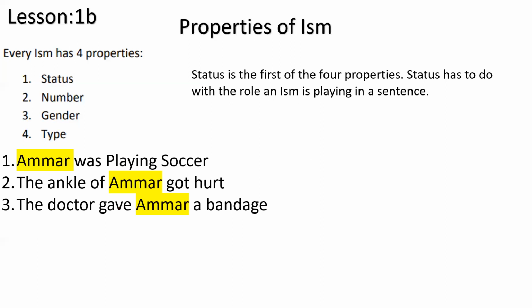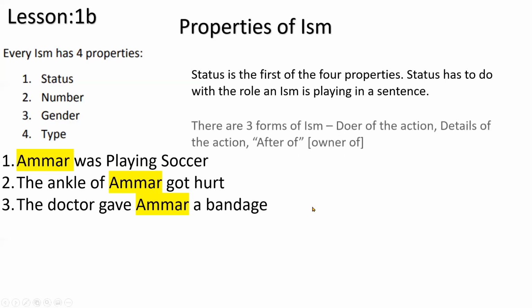And we'll see something now, inshallah. You can't just say, okay, any word that comes at the beginning will be the doer. No, it cannot be like that. It could be at the end of the sentence, it could be in the middle of the sentence. So that's why, the first property of ism is status, and we're going to find out how we can identify status.